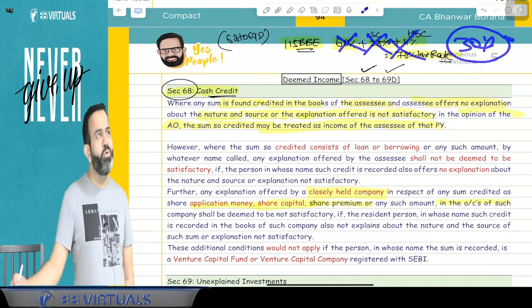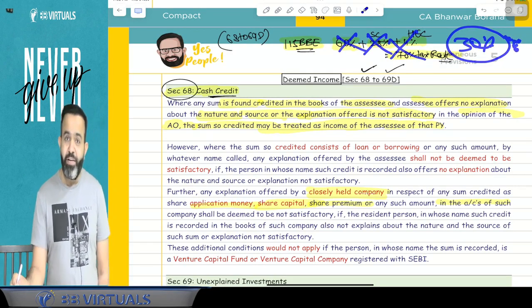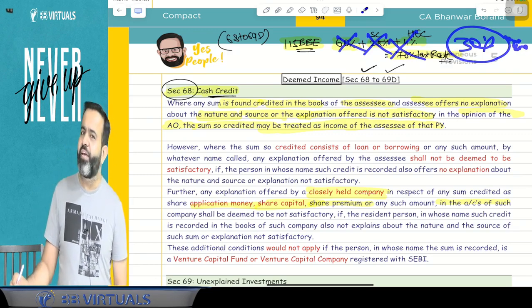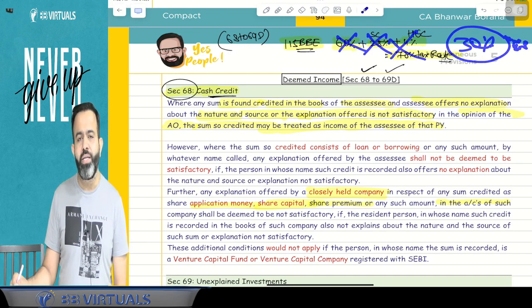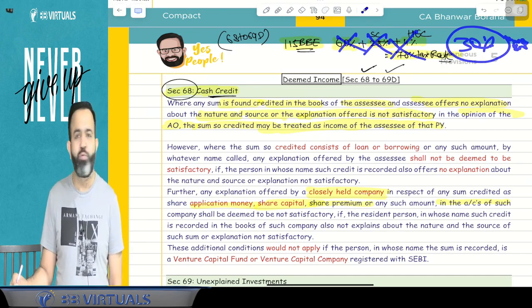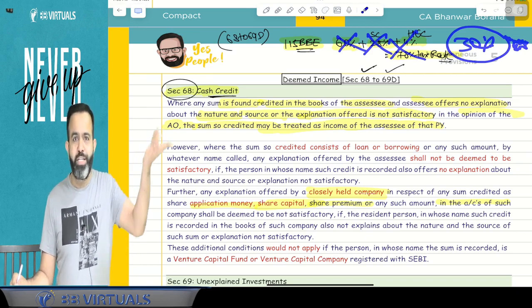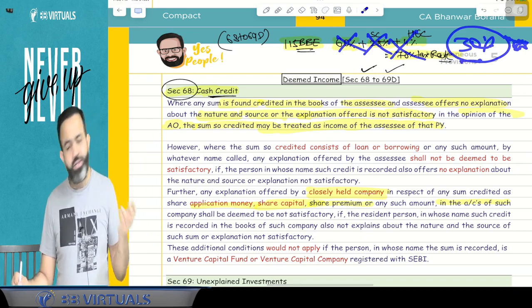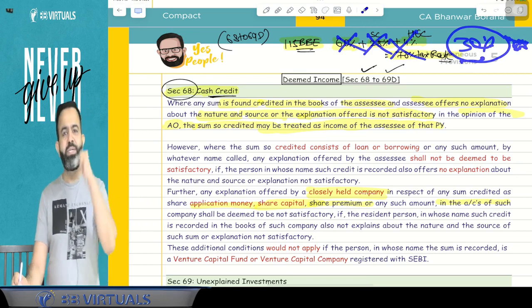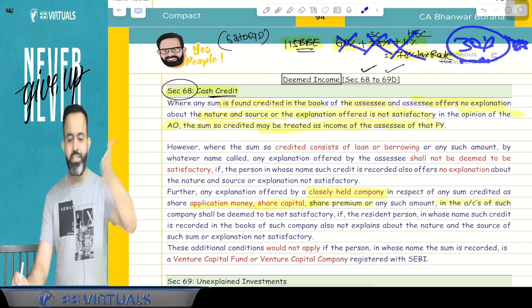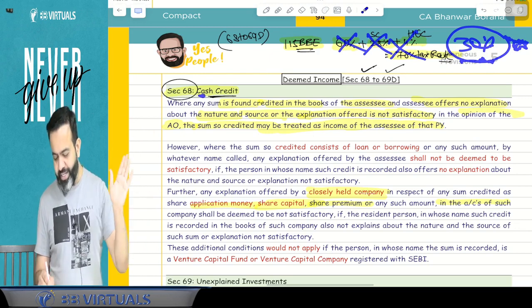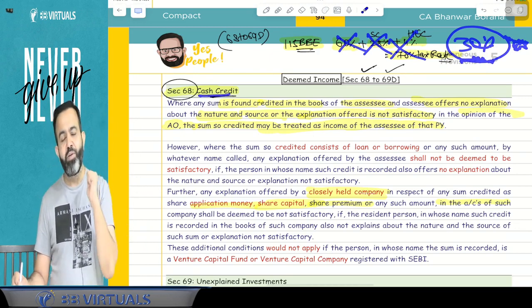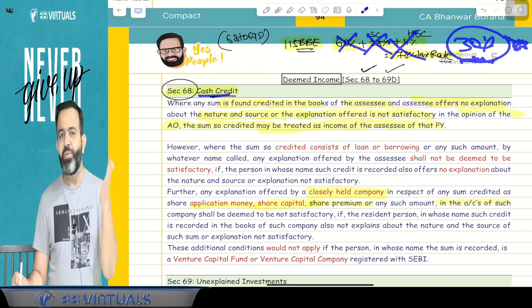So what happened during the demonetization? When demonetization took place, everyone advised: just deposit money in your bank account, and when the department asks where you got the money, say that we don't know, someone deposited it in our bank account. So just pay the 30% tax and 70% will be white money. In return, disclose the undisclosed income: 30% is the tax rate on undisclosed cash credit, and the remaining 70% will be white.